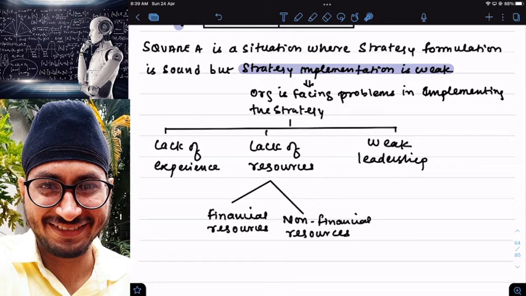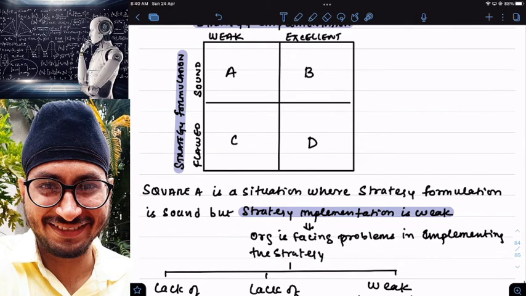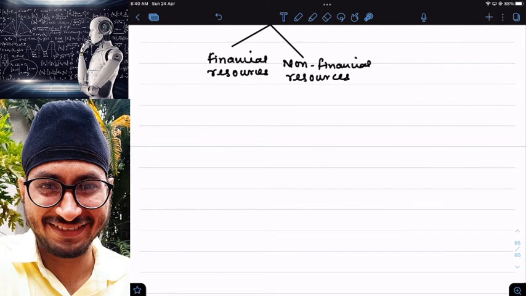Clear? So whenever a company comes in square A, should it try to remain in square A or try to go to square B? It should try to move into square B. This is the situation every company wants to be in.